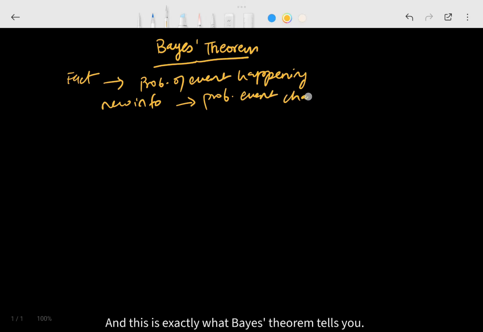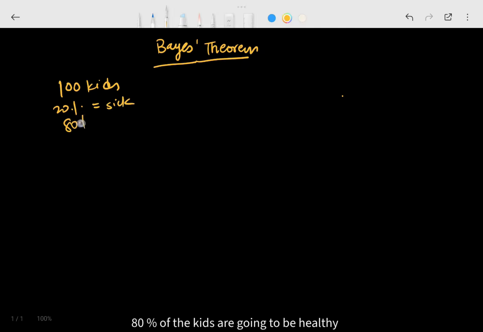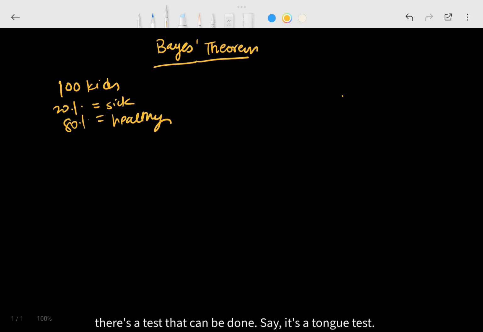Say it's the season of monsoon, and kids are going to fall sick. Say there are about 100 kids in a school, and 20% of the kids are going to fall sick and 80% of the kids are going to be healthy. To determine whether a kid is sick or not, there's a test that can be done. Say it's a tongue test.